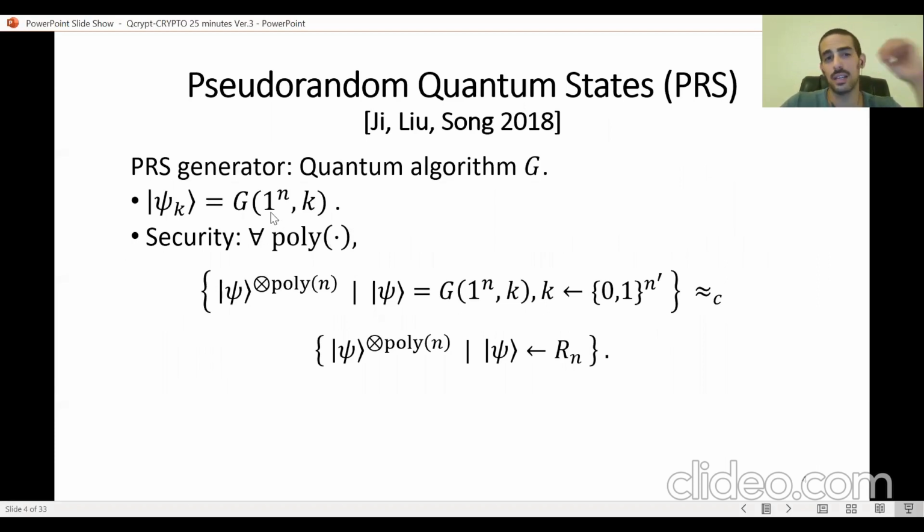The other is a classical key. And the security guarantees the following. For any polynomial, if we think of the output state of the generator for a classical random key, then polynomially many copies of this state and polynomially many copies of a truly random quantum state are going to be indistinguishable for polynomial time quantum distinguishers.